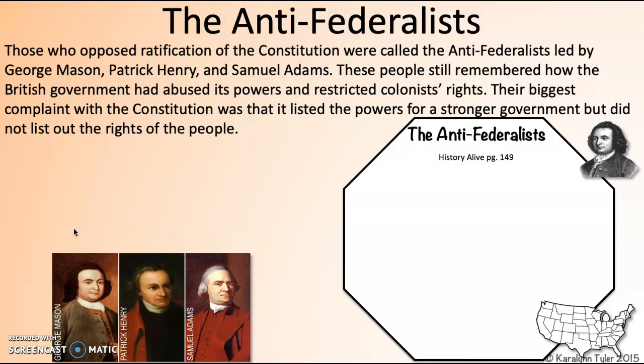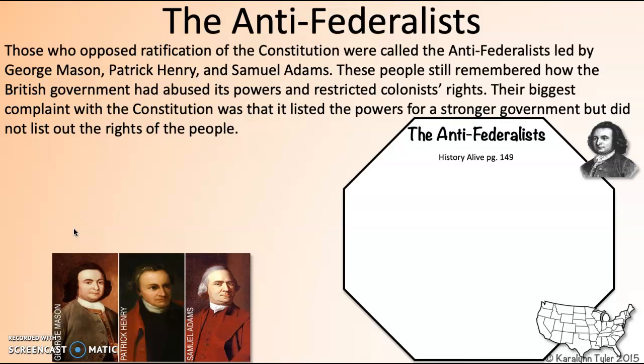And they knew all too well some of the things that the British king got out of control with: taxation, forcing colonists to house soldiers in their homes, trying to take away their right to defend themselves and disarm them. The king had all those extra tax burdens, no representation. So they wanted to make sure none of that happened again.